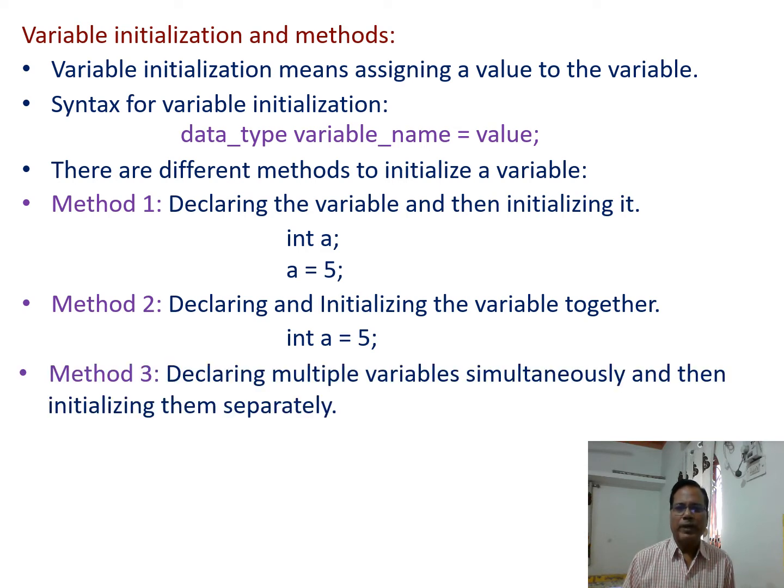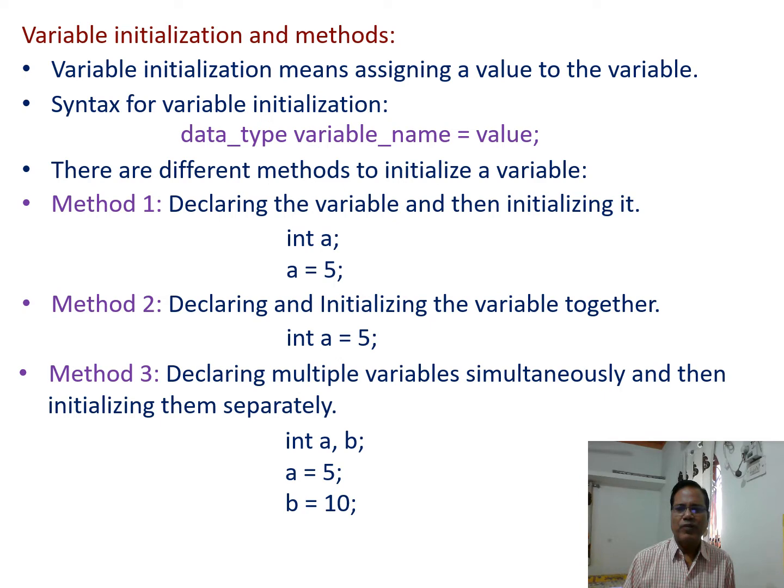Method 3. Declaring multiple variables simultaneously and then initializing them separately. Again it is possible that not a single variable but multiple variables can be declared simultaneously, but the requirement is that these multiple variables declared simultaneously should be of the same type.